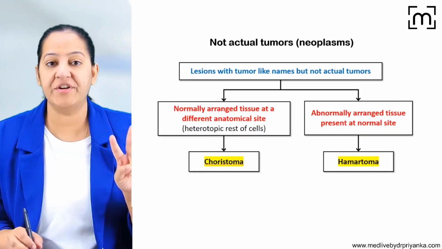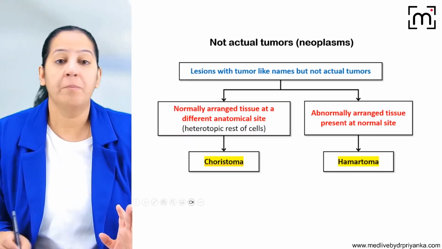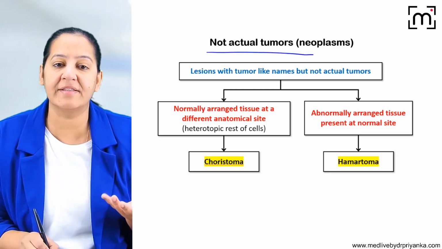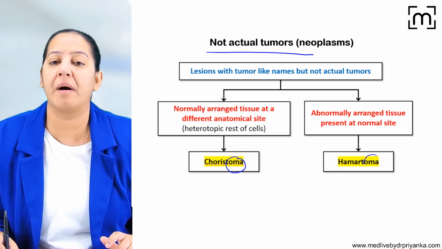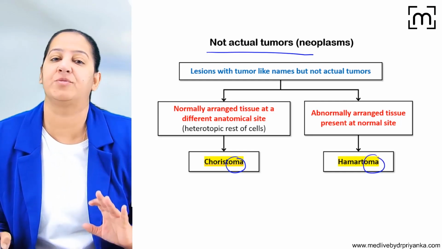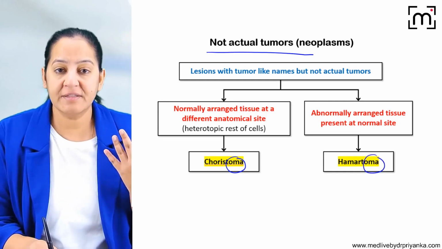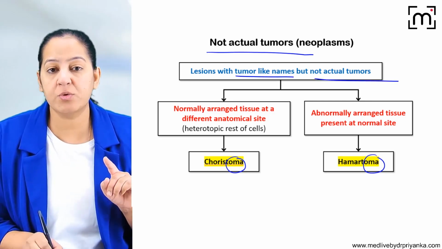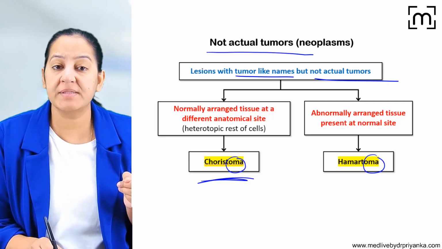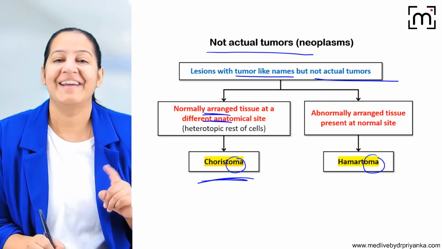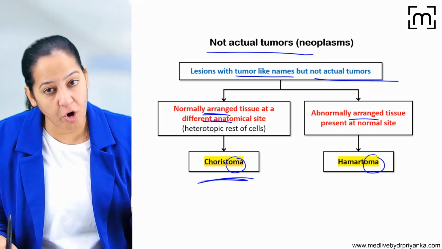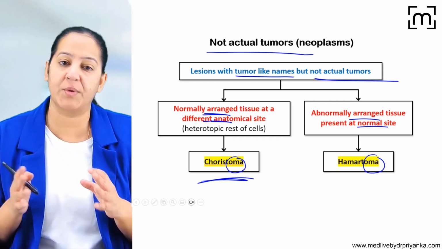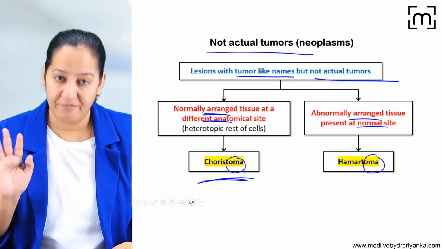Now, coming to two different terminologies, that is choristoma and hamartoma. Both of them are not actual tumors. Looking at the suffix oma in choristoma and hamartoma, you may feel they are benign tumors. No, they are not tumors at all. These are lesions with tumor-like names, but they are not tumors. So what is choristoma? Choristoma is normal tissue at an abnormal site. And hamartoma is abnormal tissue at a normal site. You will say, ma'am, what does it mean? Normal tissue at abnormal site, abnormal tissue at normal site. It's a little bit confusing. We will see the details.